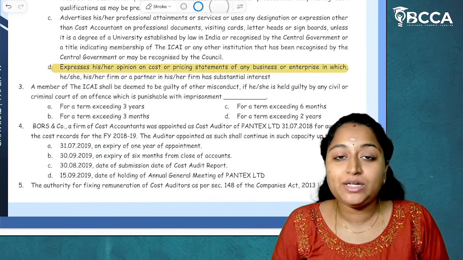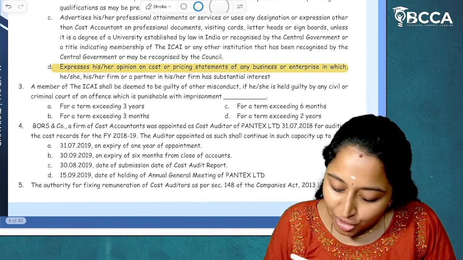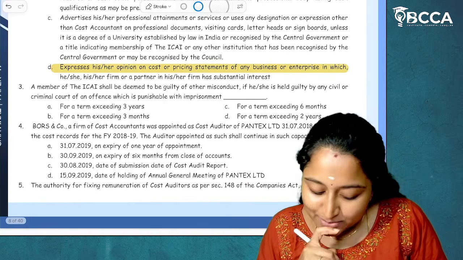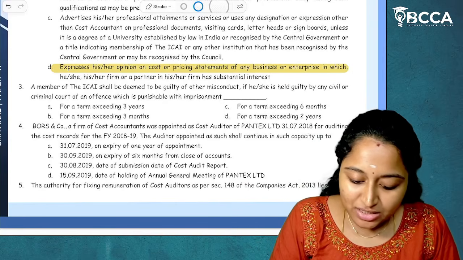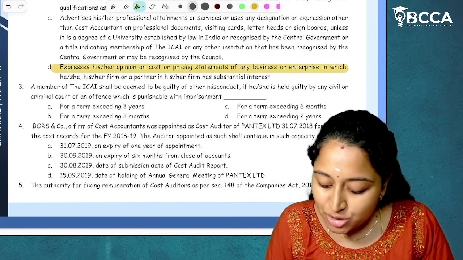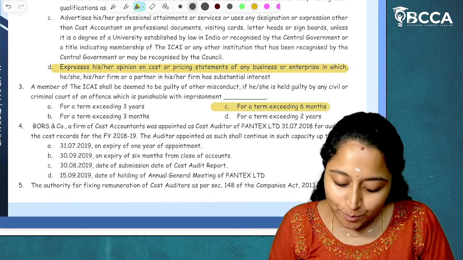So here we can write it about 6 months duration. For the term exceeding 6 months or the further term less than 6 months. So here it is given as exceeding 6 months. So we'll write exceeding 6 months. I hope it is clear.